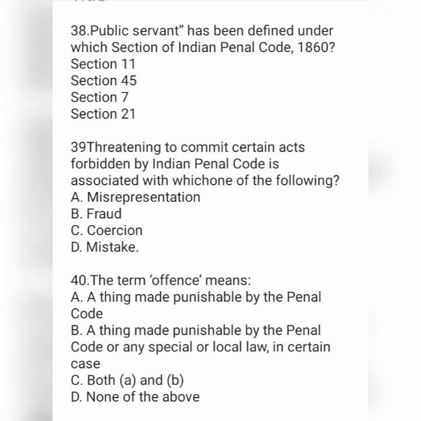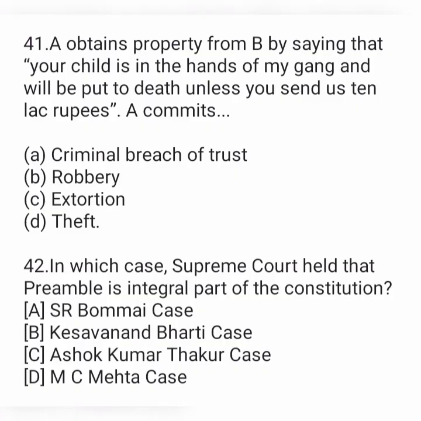Next, the term offence means. Option A thing made punishable by Indian Penal Code, option B a thing made punishable by the Penal Code or any special or local law in certain case, option C both A and B and option D none of the above. 41st question, A obtains property from B by saying that your child is in hands of my gang and will be put to death unless you send us 10 lakh rupees. A commits dash. Option A criminal breach of trust, option B robbery, option C extortion and option D theft.